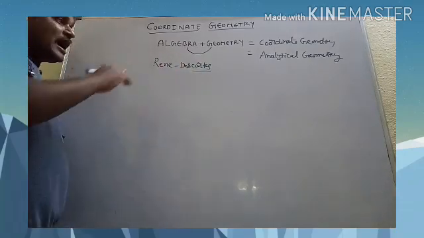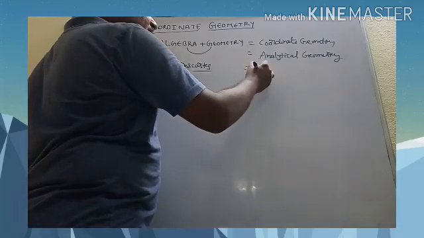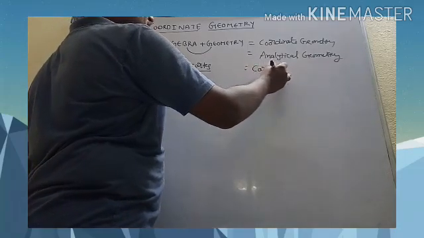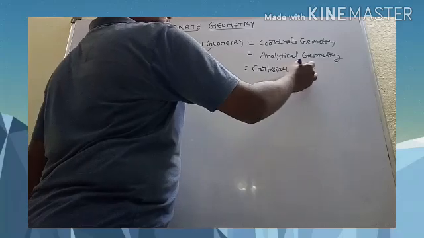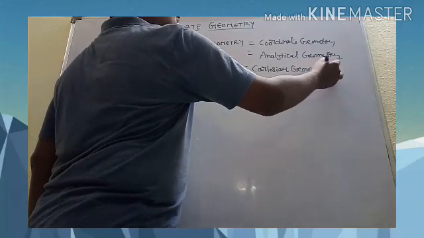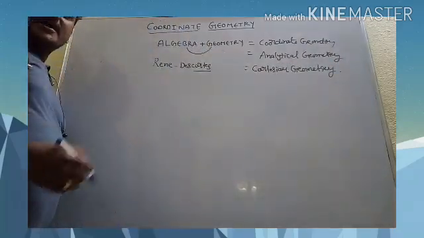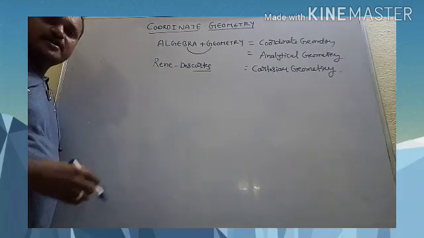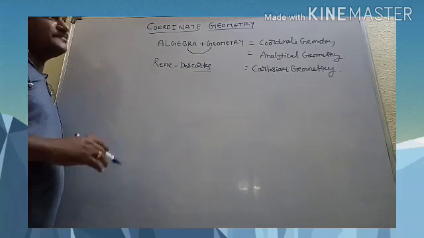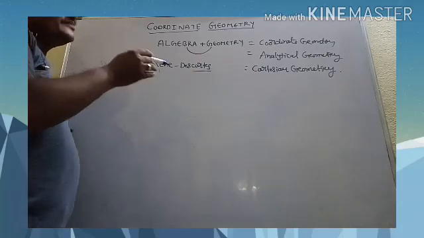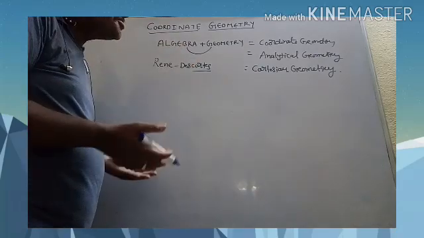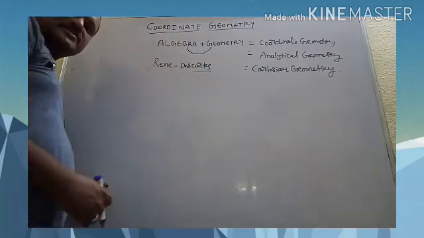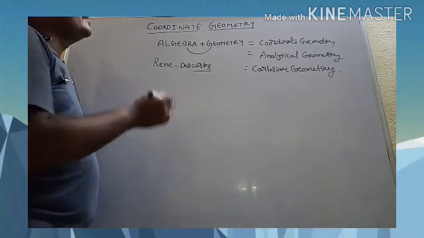After his name, this is also called Cartesian geometry. Coordinate geometry, analytical geometry, or Cartesian geometry, these are the different names you have for this topic.